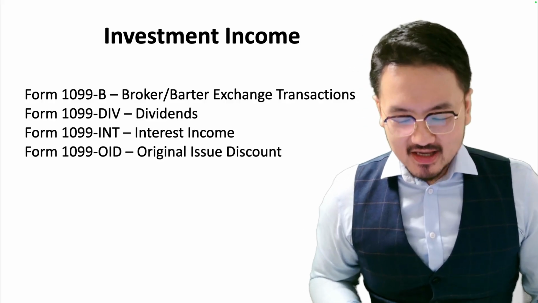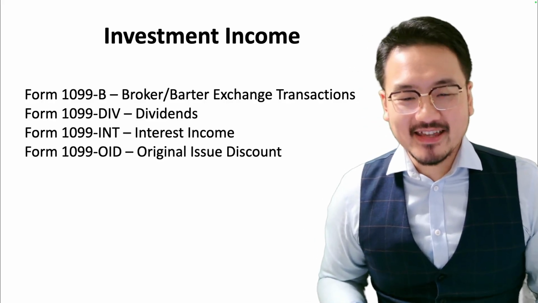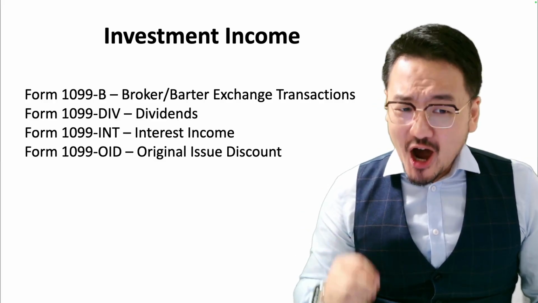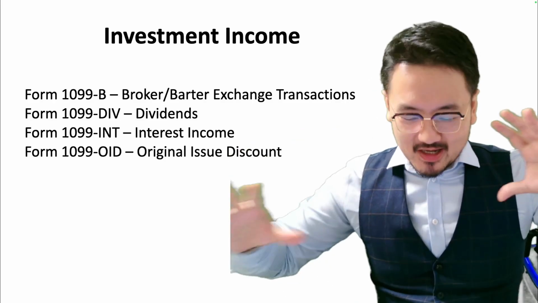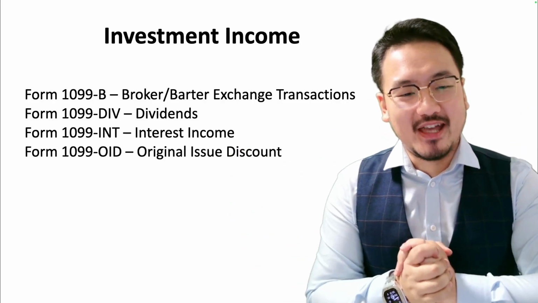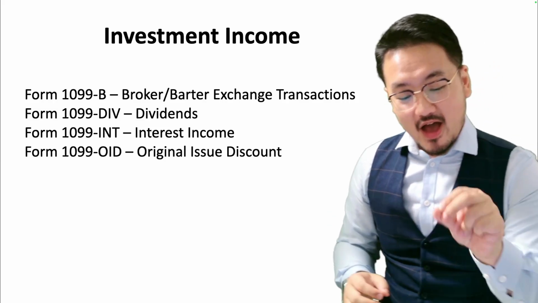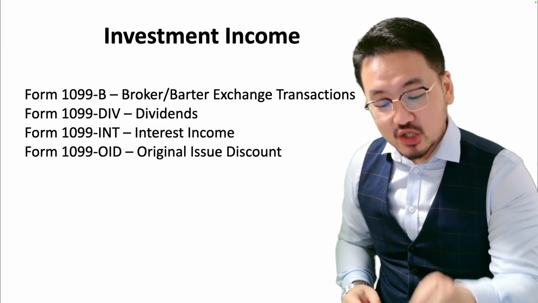Okay, and here is the OID. That's a little bit hard to conceptualize, but I'll give you an easy one-word explanation. OID stands for original issue discount.